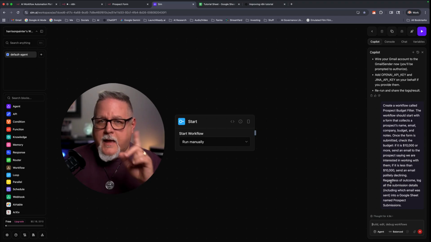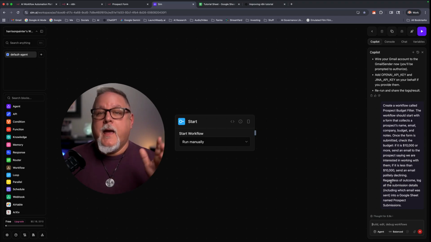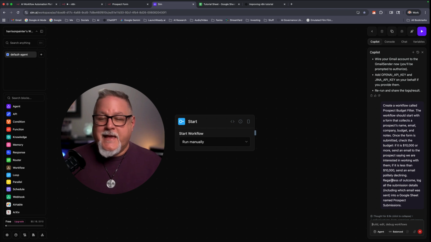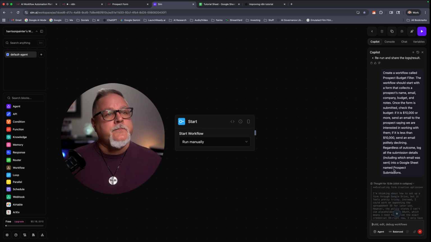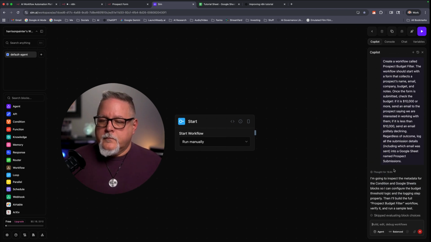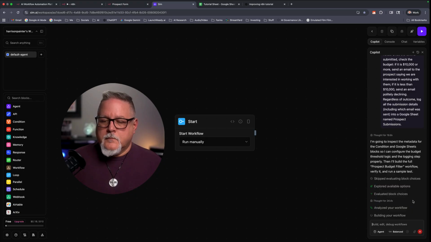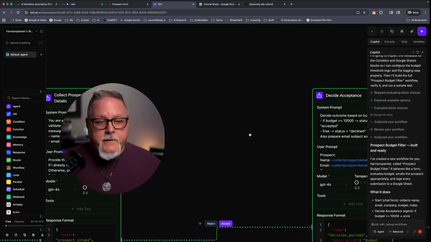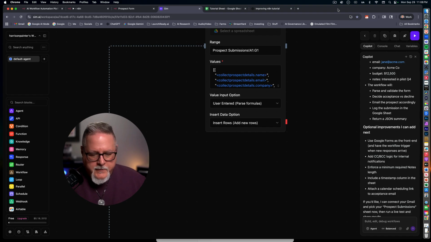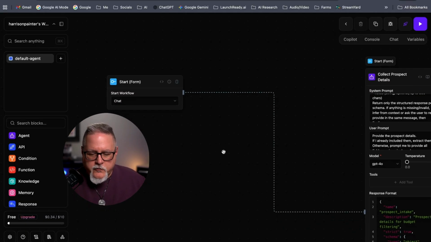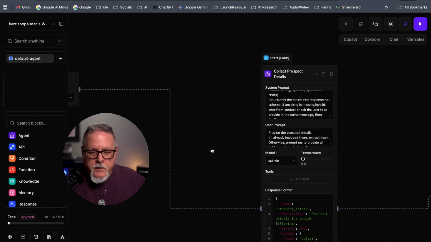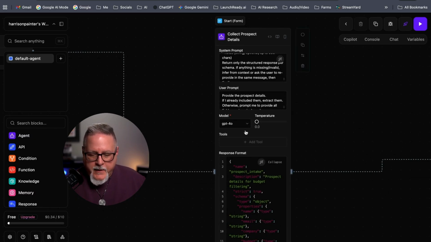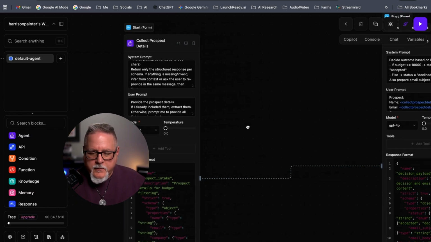And if this takes a little time, I will speed up time so you can see. And then I'll tell you how long this took. And there we go. That literally took about 2 minutes. Okay, let's get this minimized a little bit so we can see the whole thing. So you can see our trigger here, the form. We have the data being collected.